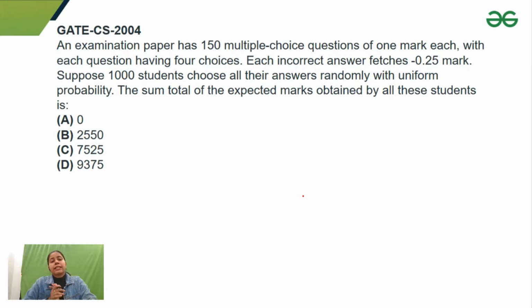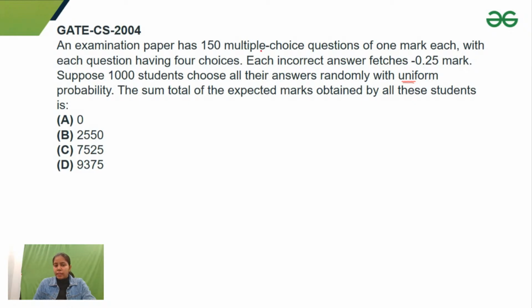Okay, so this is the next question. It says that an examination paper has 150 multiple choice questions of 1 mark each, with each question having 4 choices. Each incorrect answer fetches minus 0.25 marks, and 1,000 students choose all their answers randomly with uniform probability. The sum total of the expected marks obtained by these students is. Guys, uniform probability means that each question has equal probability of getting correct or getting wrong.